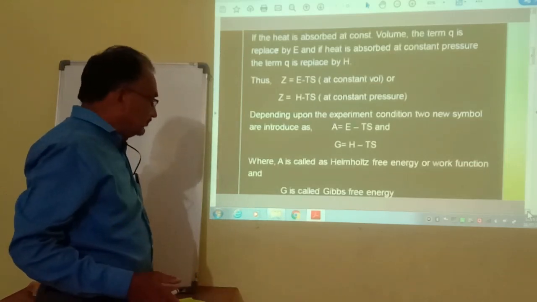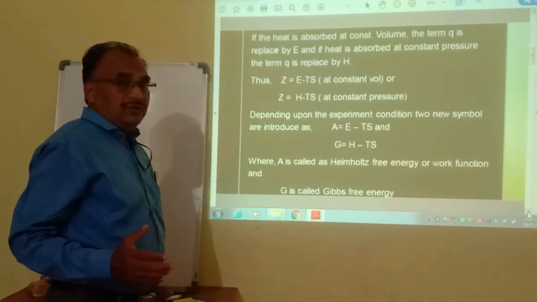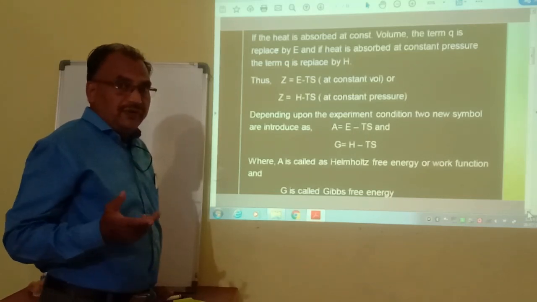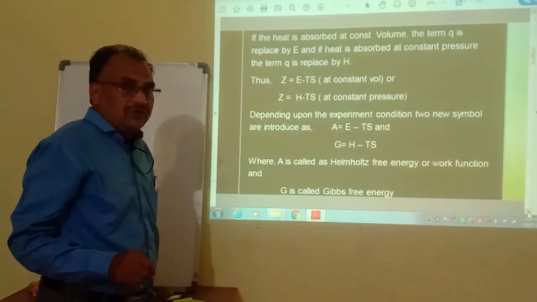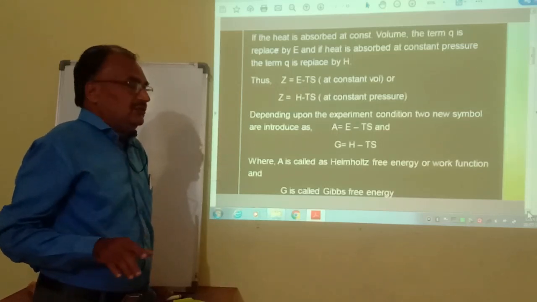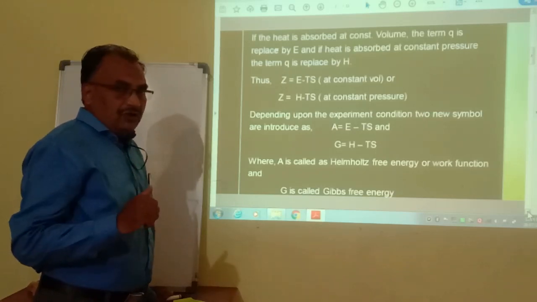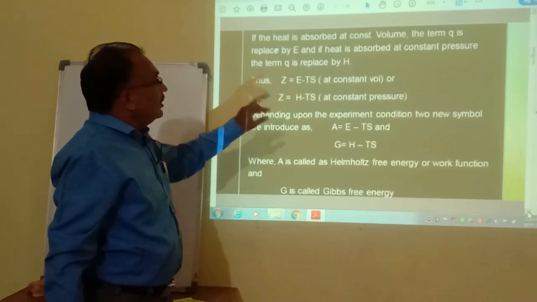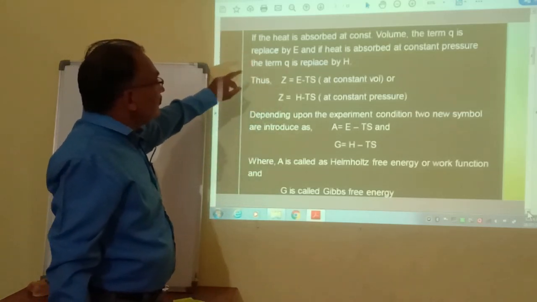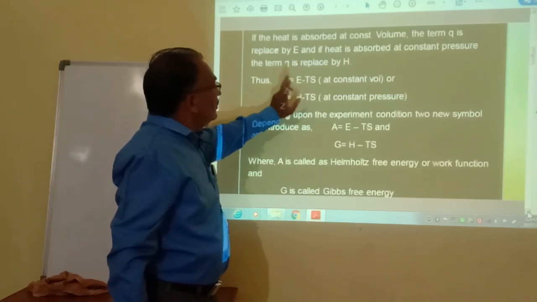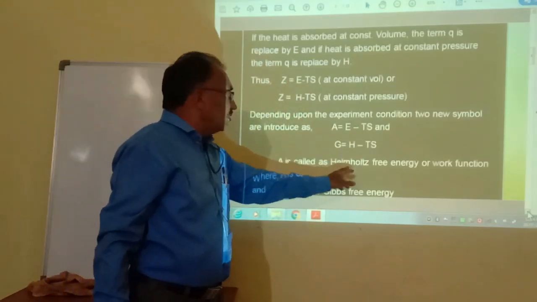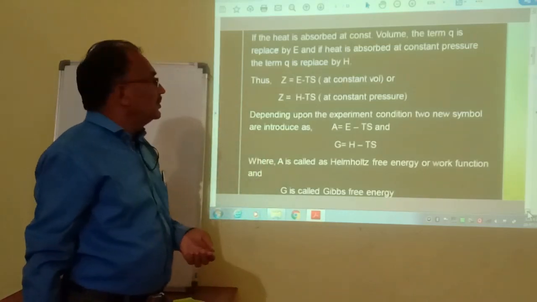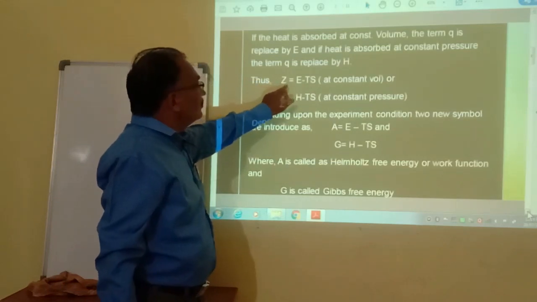Now this free energy in any system can be obtained in two ways: by keeping the volume constant and by keeping the pressure constant. If the available part of energy is obtained at constant volume, it is referred to as Helmholtz free energy, or work function, and therefore Z is equal to E minus TS.